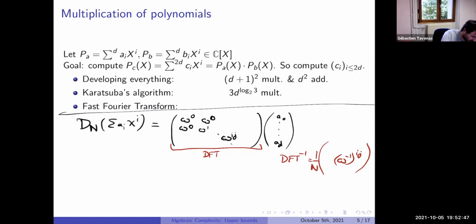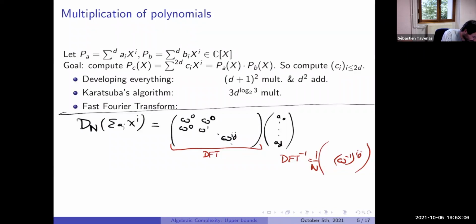And the last thing to finish is just that here it seems that we win nothing, in fact, because here we still need to compute this product. It seems to be of size D times D, so it still seems to be D squared. And the idea was to avoid being quadratic.